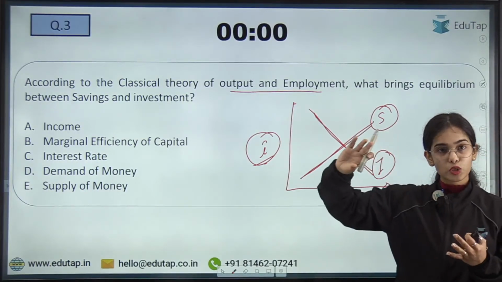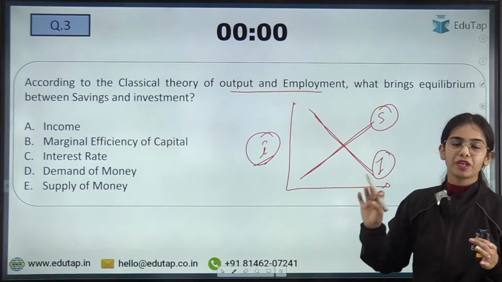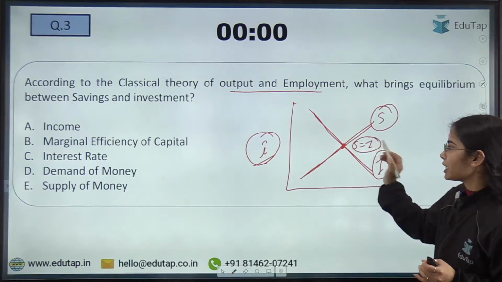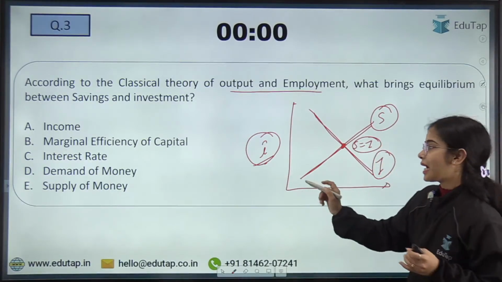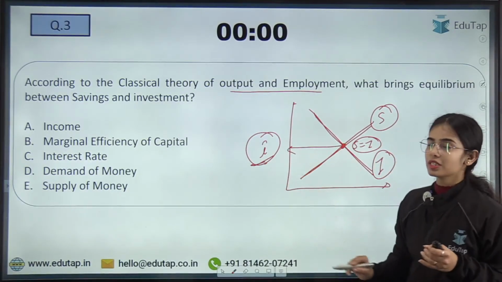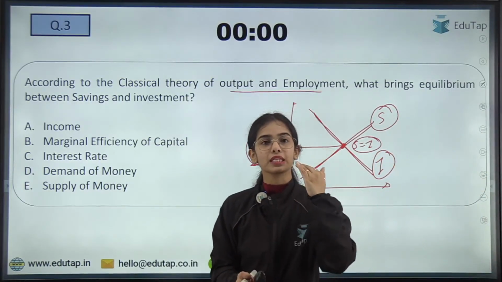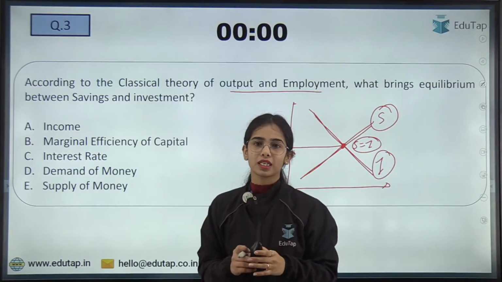So saving is upward sloping, investment is downward sloping with the interest rate. Where saving is equal to investment, there we have the equilibrium, and there the equilibrium rate of interest is determined. So it is the interest rate that brings the equilibrium between saving and investment as per the classical theory.